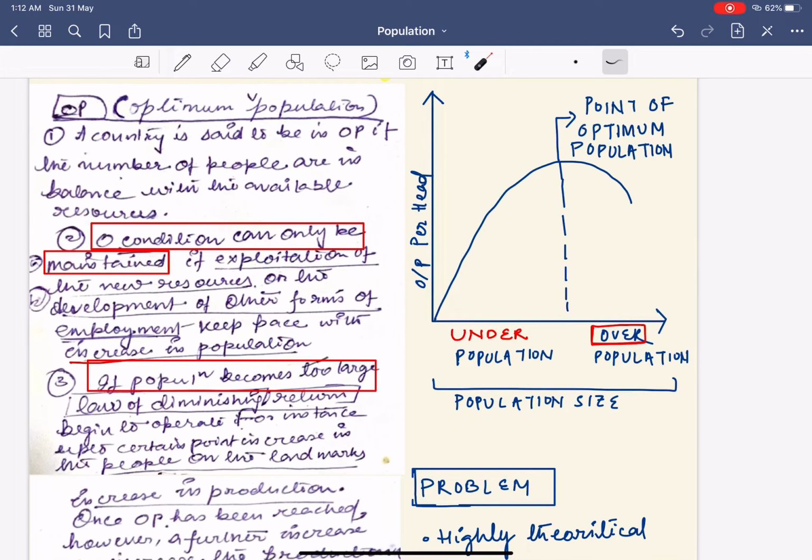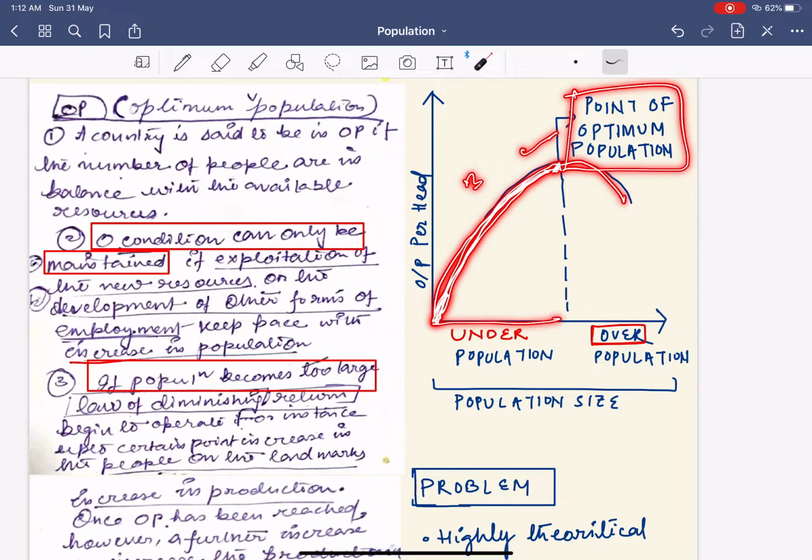See, up to this point, which I have written as the optimum population, the population is optimum and there would be a proper balance between the population and the resource. And beyond this, there is overpopulation. Hence, the output per head that I have written over here will obviously fall, but the population is increasing.